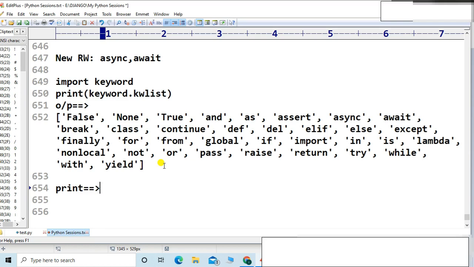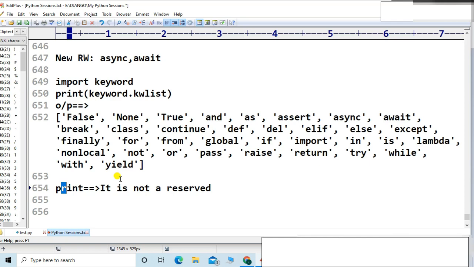Suppose I want to print something on the console, so I have to use print. Print is a command, but it is not a reserved word. Keep in mind that in the keyword list you can see print is not present, that's why it is not a reserved word. It is just a statement to print something onto the screen.